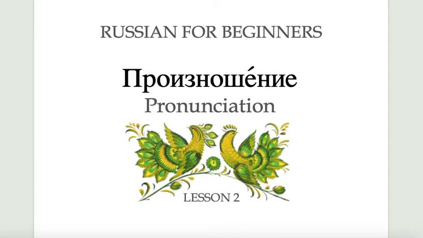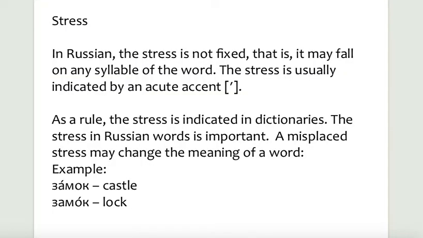In this lesson, we will talk about the main aspects of Russian pronunciation, including stress, vowel reduction, softness, as well as voiced and unvoiced consonants. In Russian, the stress is not fixed. It may fall on any syllable of the word. The stress is usually indicated by an accent, like so, and as a rule it is indicated in dictionaries.